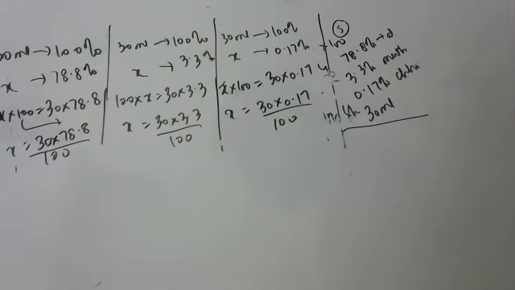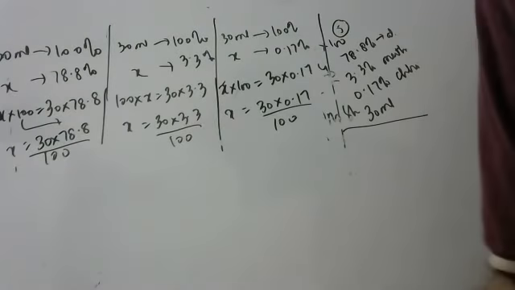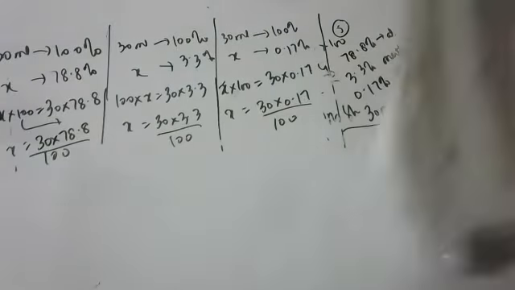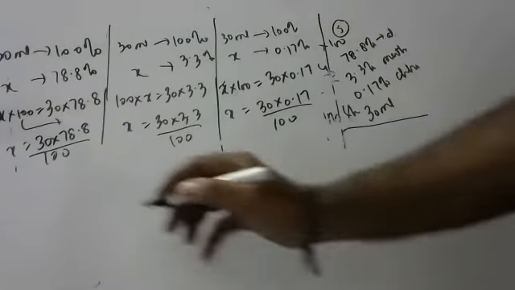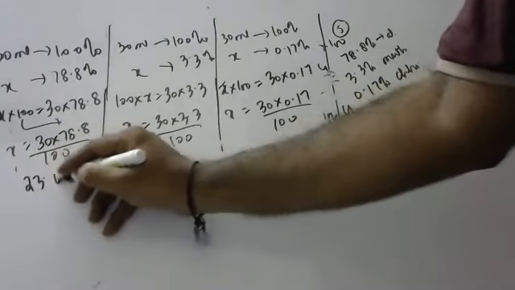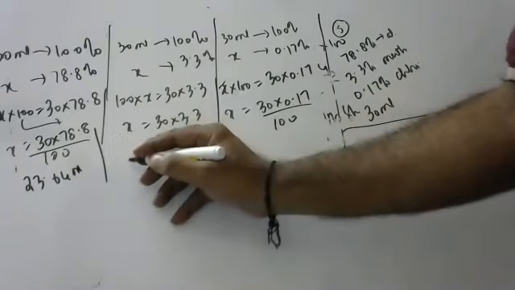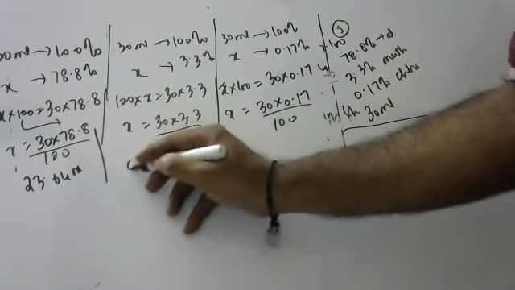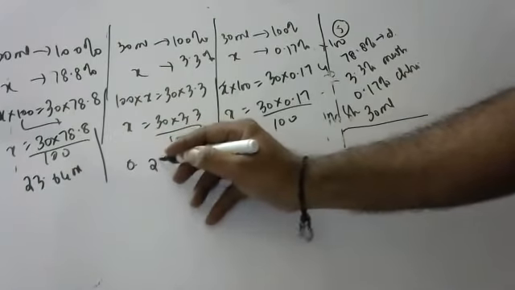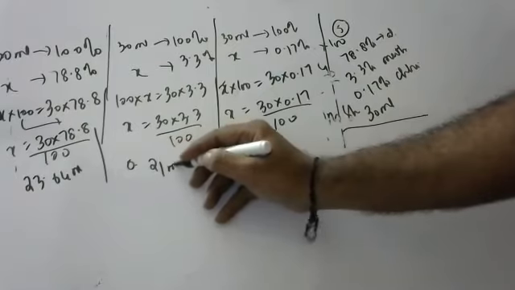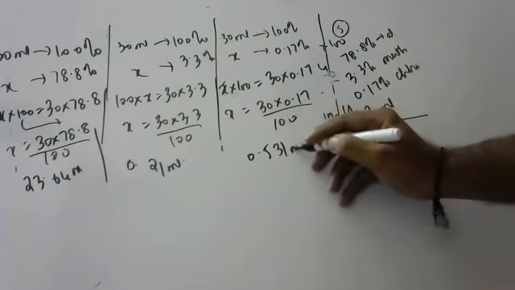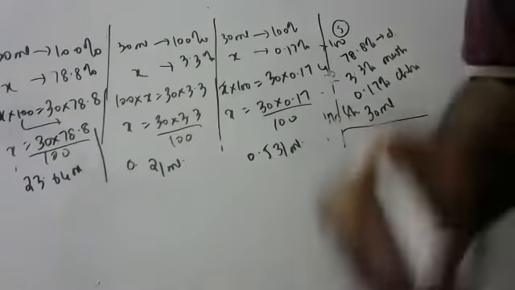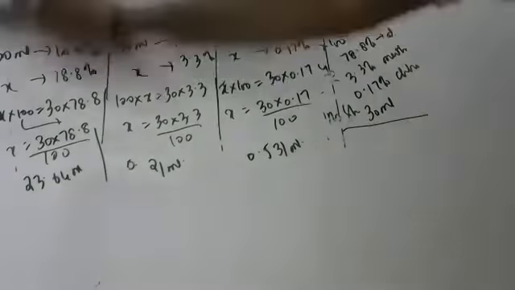In a 30 ml tonic, how much is each one present? If you take alcohol, 23.64 ml alcohol is present, 0.21 ml of oil is there, and 0.531 ml of chloroform, like this. You should be in a position to do this.